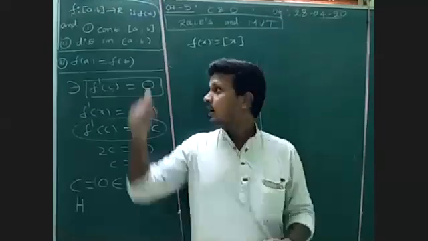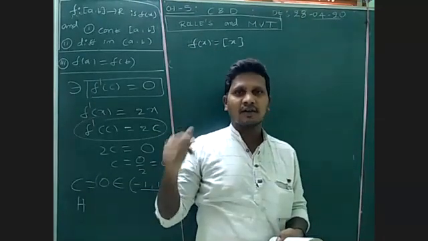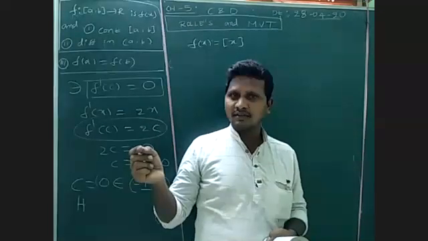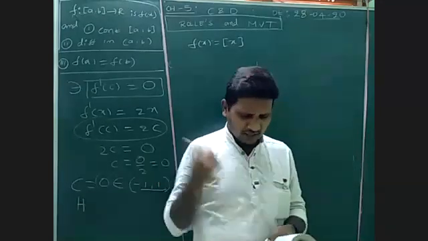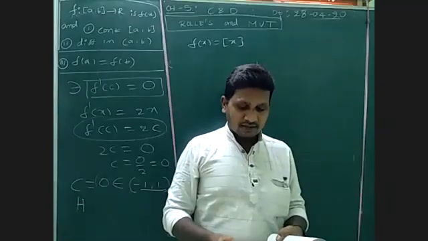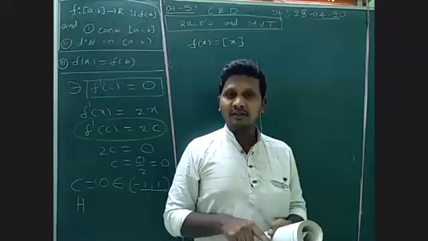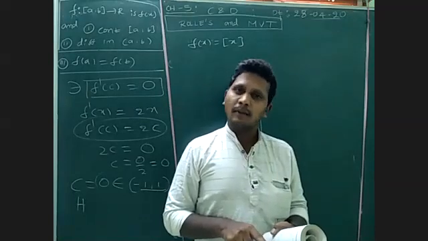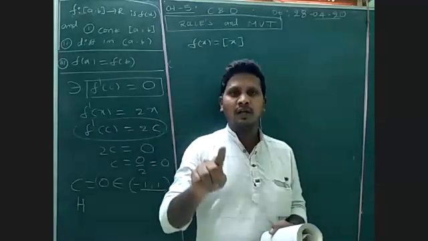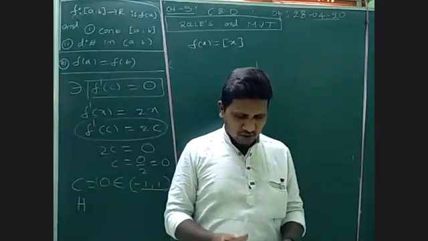First one is the greatest integer function. We already know that it is not continuous. Whenever it is not continuous, it is not differentiable. Every differentiable function is continuous, but every continuous function is not differentiable. So this is not continuous, so the first subdivision does not verify Rolle's theorem. The second subdivision is also not verified. The third subdivision we need to check. It is a polynomial, x square minus 1. It is clearly differentiable and clearly continuous. We just need to verify the third condition, f of a equal to f of b or not.